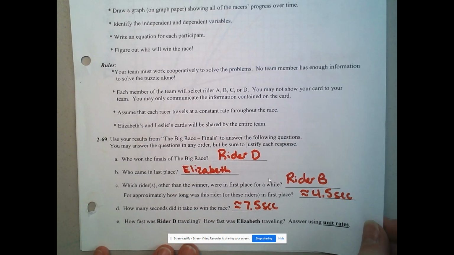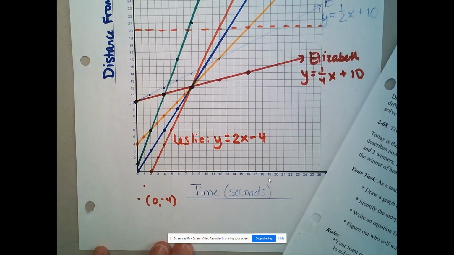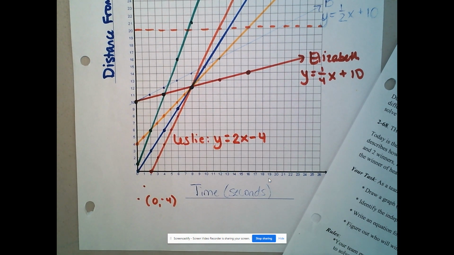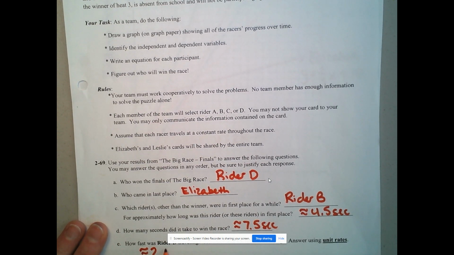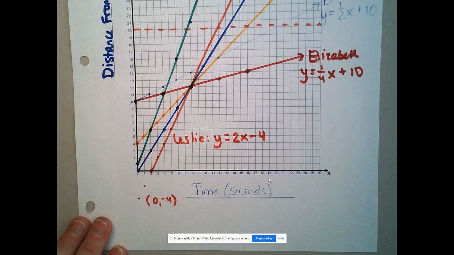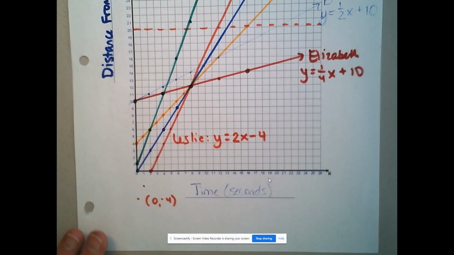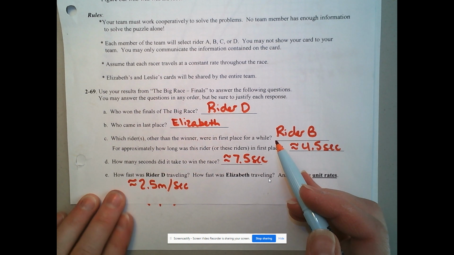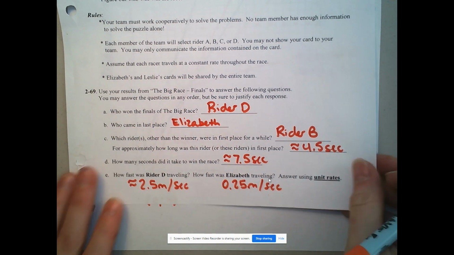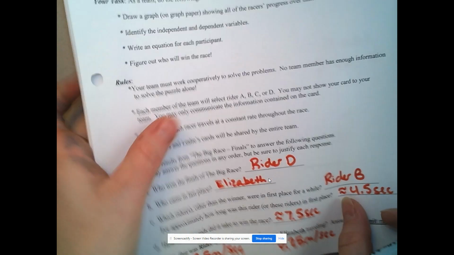How fast was rider D traveling? Rider D was going up 1, 2, 3, 4, 5 over 2. Up 5 over 2 would be about 2.5, somewhere right around 2.5 meters per second. 5 halves was their slope, so 2.5. So about 2.5 meters per second. And how fast was Elizabeth traveling? Poor Elizabeth. Elizabeth was going up 1 over 4. She was only going 1/4 of a meter per second. So she would have been 0.25 meters per second.